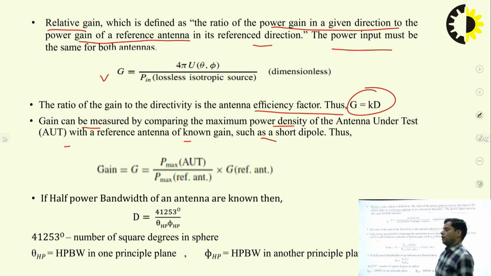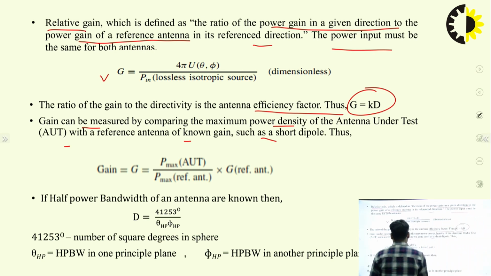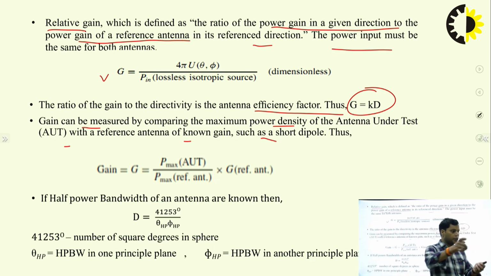In the same way, we can also define the directivity. I have related directivity with the beam area. The beam area has half power points, in the theta plane as well as in the phi plane.